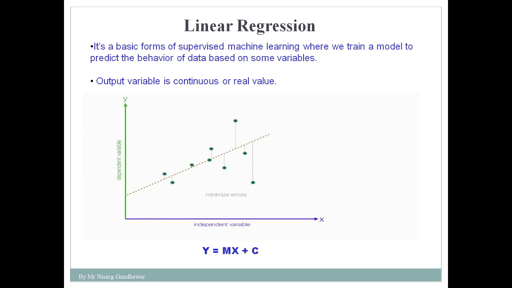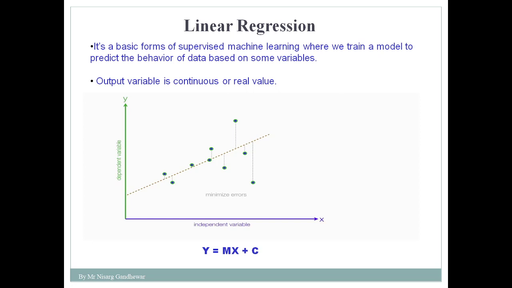No. We are saying that the price of a house can be 1 lakh, 2 lakh, 3 lakh, 4 lakh. That means a particular value is there, which means it is continuous in nature. It may be 1 lakh, 2 lakh, 3 lakh, 4 lakh, 5 lakh. That's why we say that in linear regression, your output variable is continuous in nature, or it has a real value.